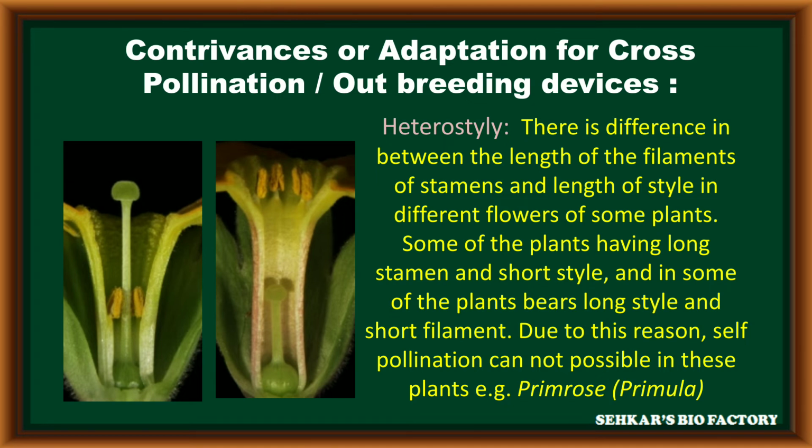Because of this heterostyly, the stigma always receives pollen grains that come from stamens of the same height. That means the stigma always receives pollen grains from a stamen of the same height. In such conditions, it promotes cross-pollination and prevents self-pollination. This is called heterostyly.